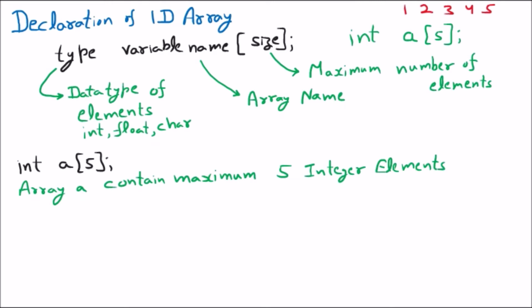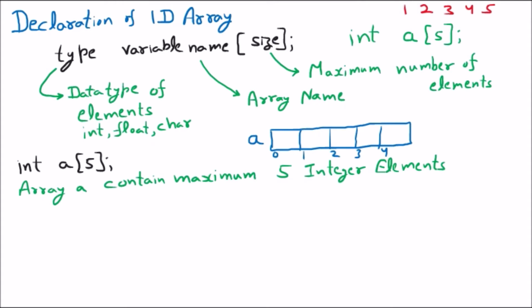So we are saying a[5]. So there will be 5 continuous blocks, meaning contiguous memory is allocated. So there are 5 blocks which are reserved, and these 5 blocks are having the index starting from 0, 1, 2, 3 and 4, and the name of that array is a.